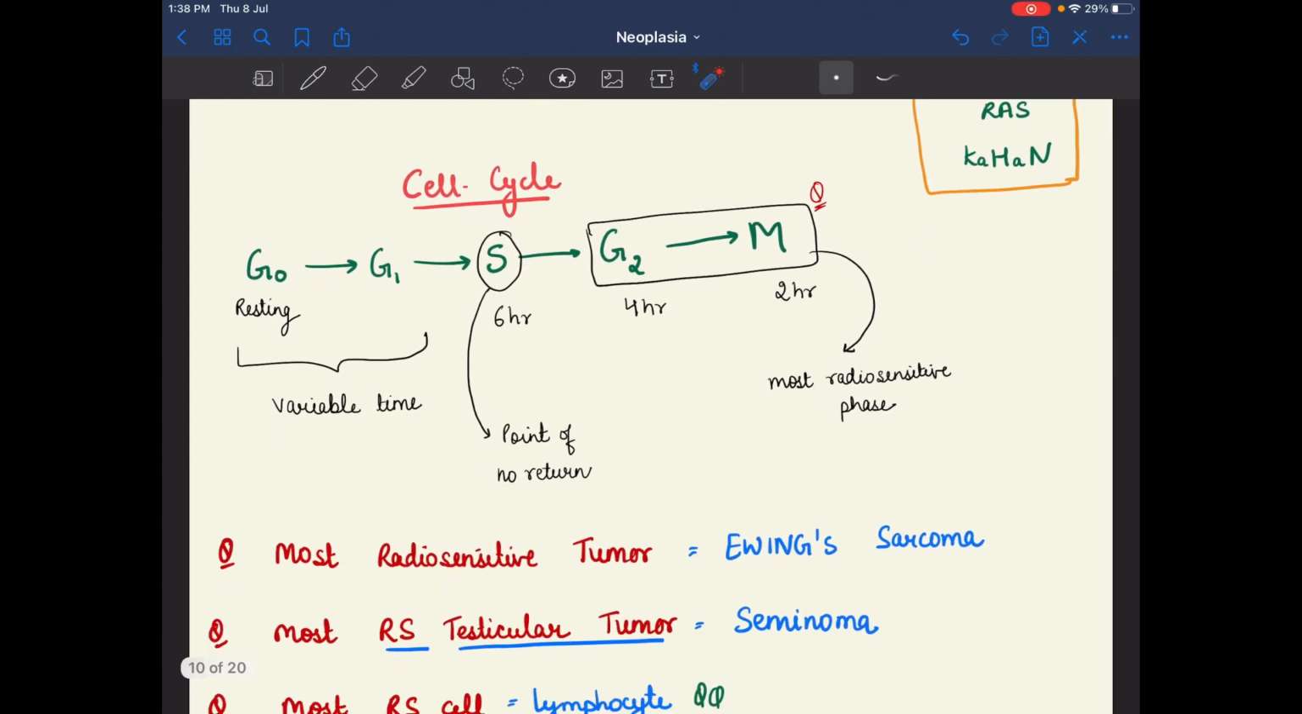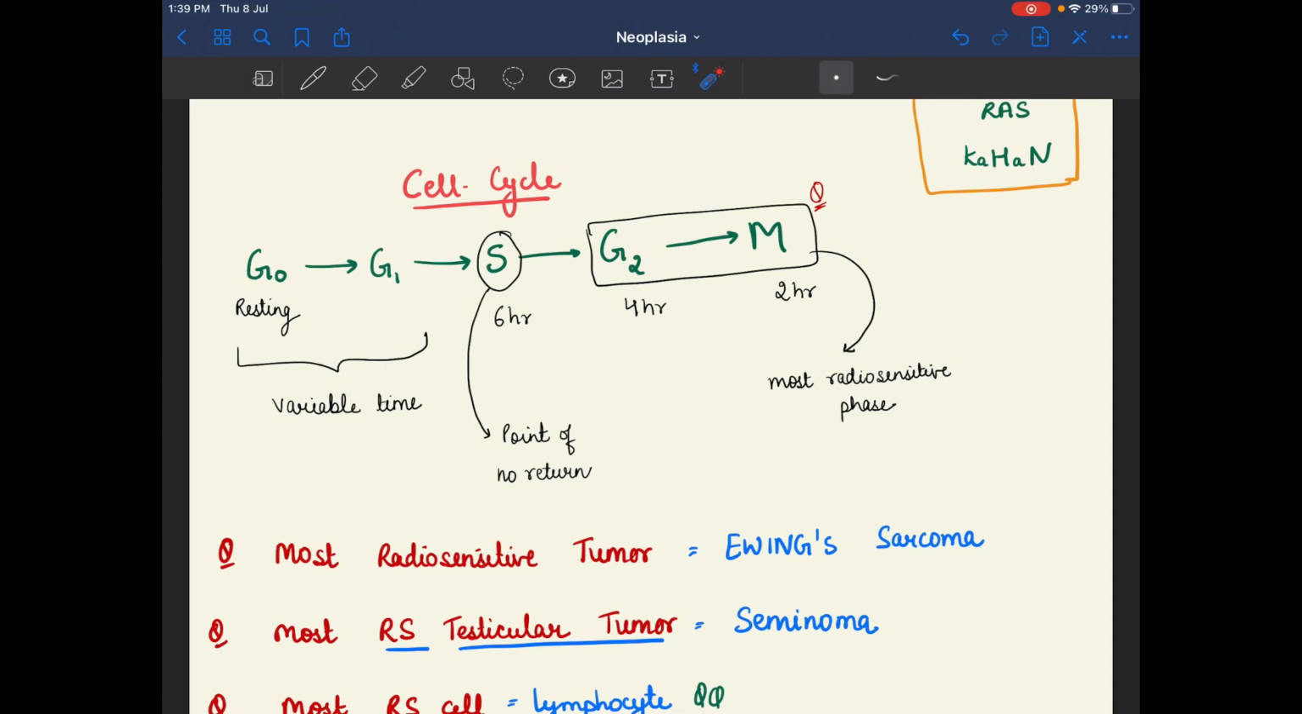After that, the cell cycle occurs. In the cell cycle, as we know, the G0, G1, S, G2 and M phases are there. From G0 to G1 there is variable time, and after that we have 6 hours, 4 hours and 2 hours. After the S phase there is a point of no return, meaning irreversible changes occur after this point. G2 and M are the most radiosensitive phases, and G0 and G1 have variable time.